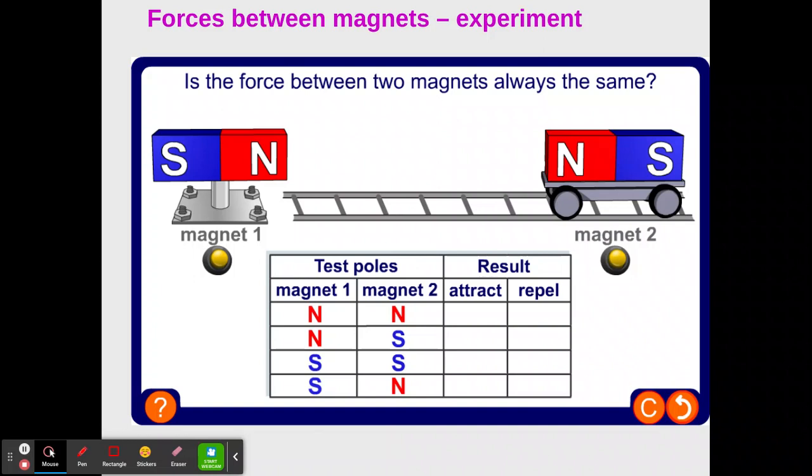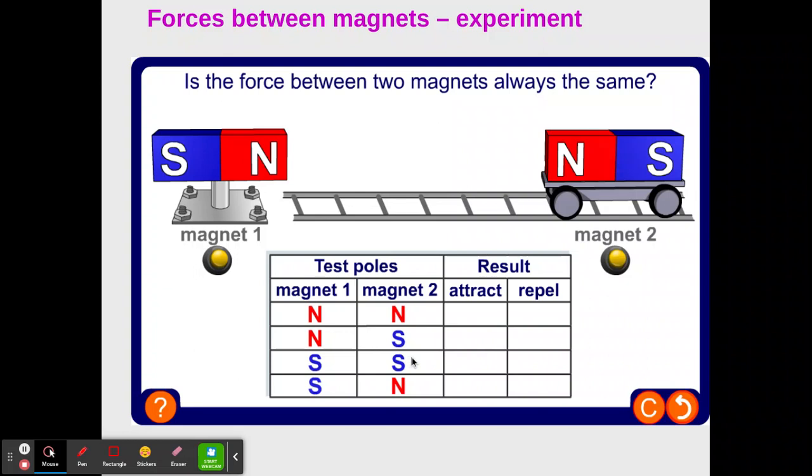So with that information, we should be able to fill out this table. If we had north and north, would that attract or repel? Okay, you should have said repel because they're the same. North and south, attract or repel? Okay, those would attract. They're opposites.